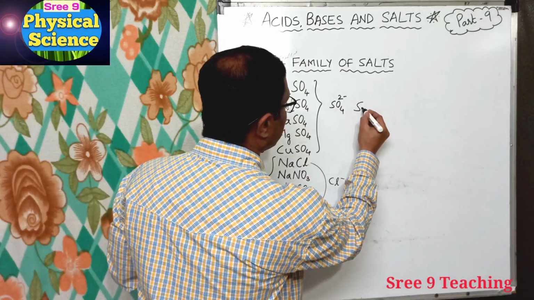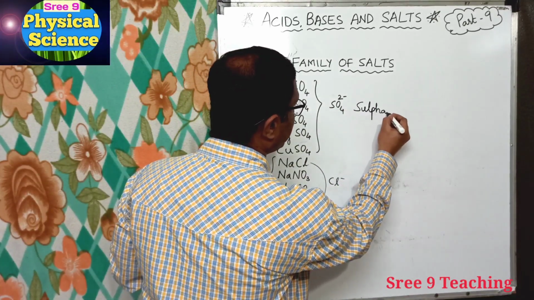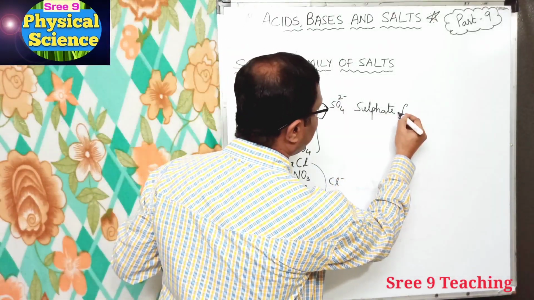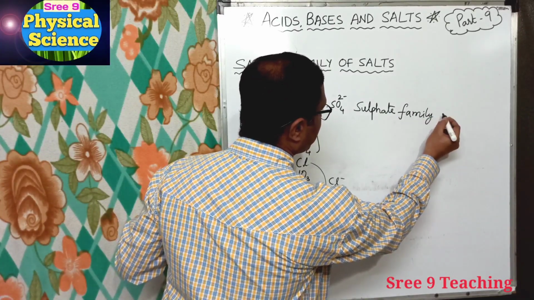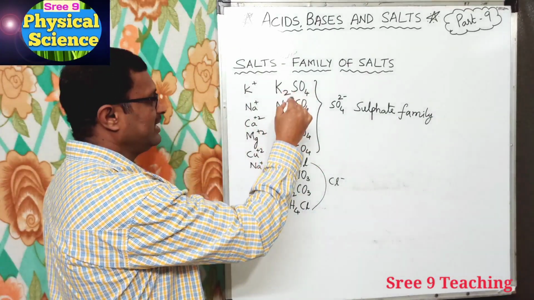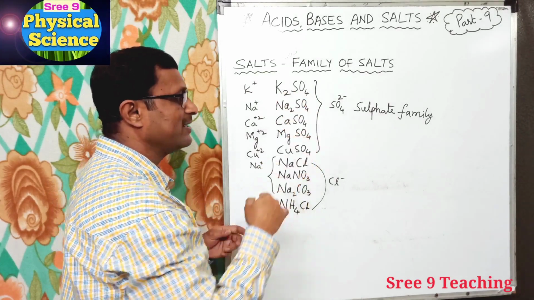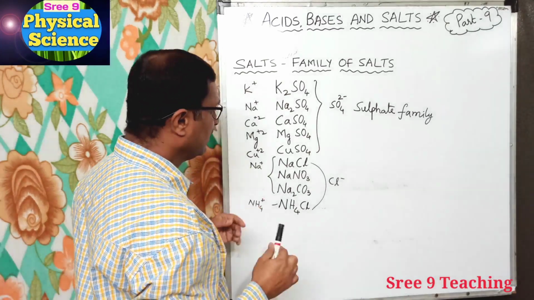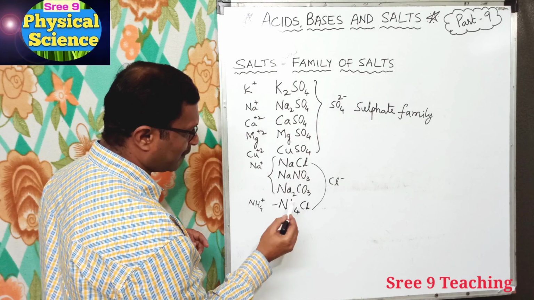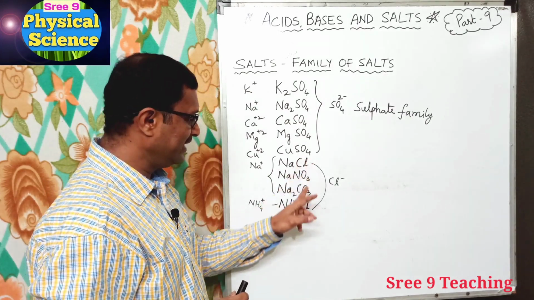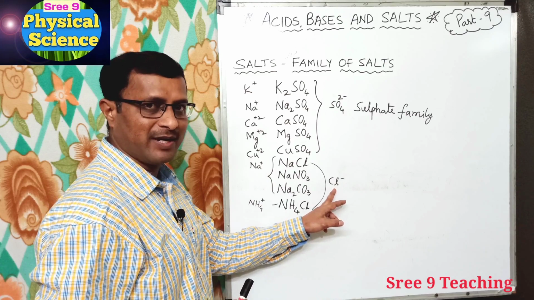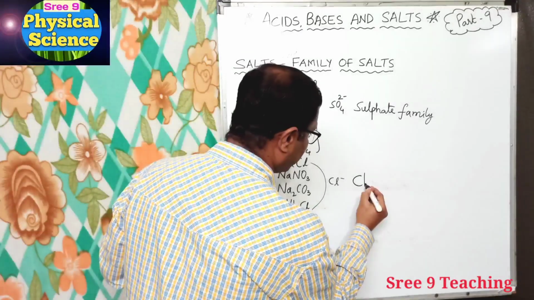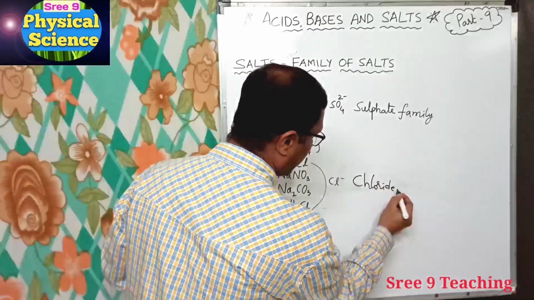What family? Sulfate, because the anion SO4 2 minus is the same, hence we write sulfate family of these salts. So these 5 salts belong to which family? Sulfate family. Now if you observe these two, sodium chloride and ammonium chloride, chlorine is the same for these two salts. Hence, what can we say? Yes, these belong to the chloride family.